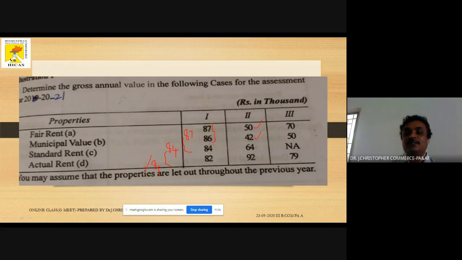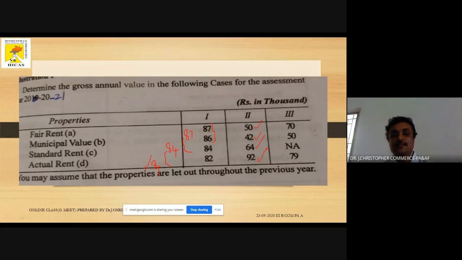Now compare this with 64, whichever is lower. 50 is the lower, so take that 50 and keep it in mind. Compare that 50 with the actual rent 92, whichever is higher. 92 is higher. So the answer is 92.